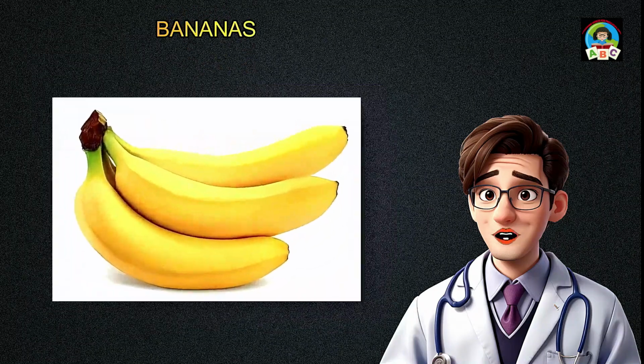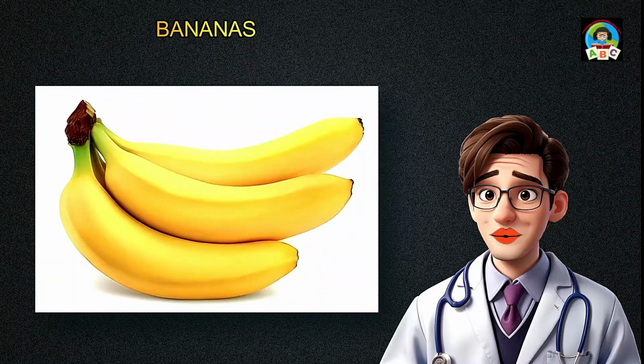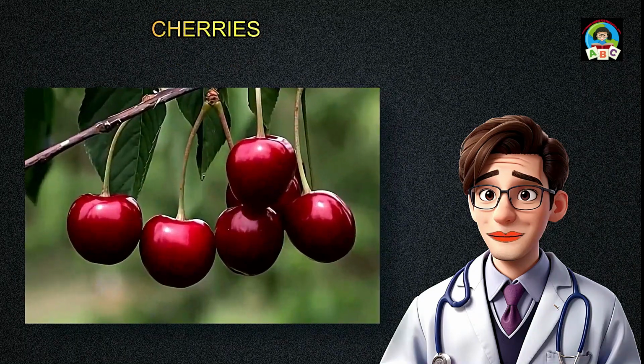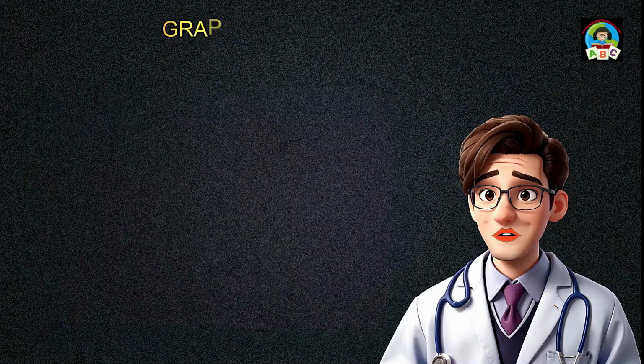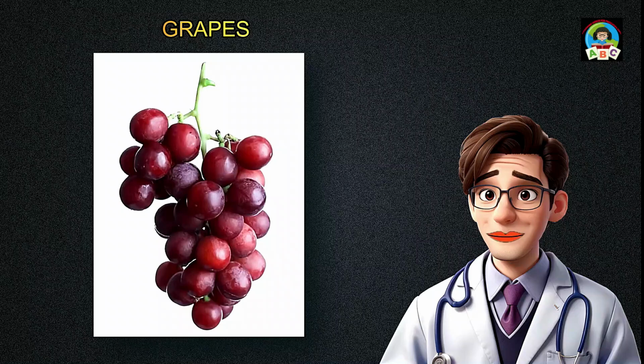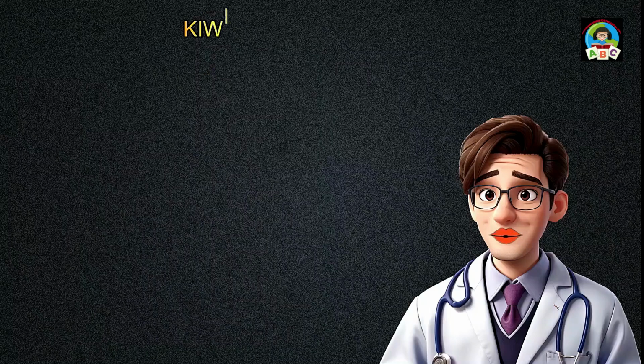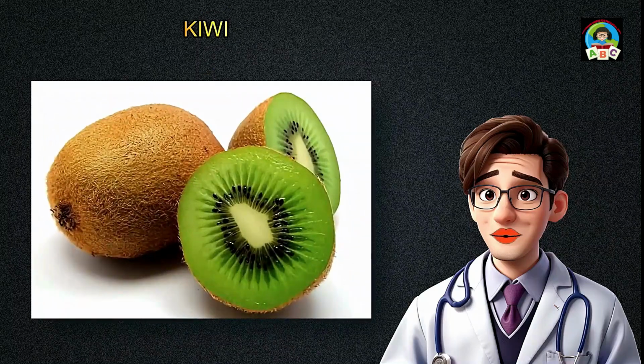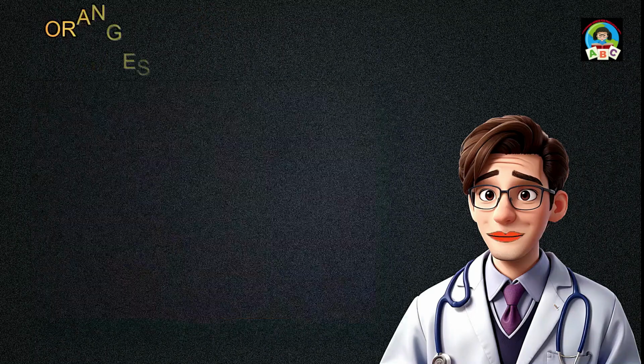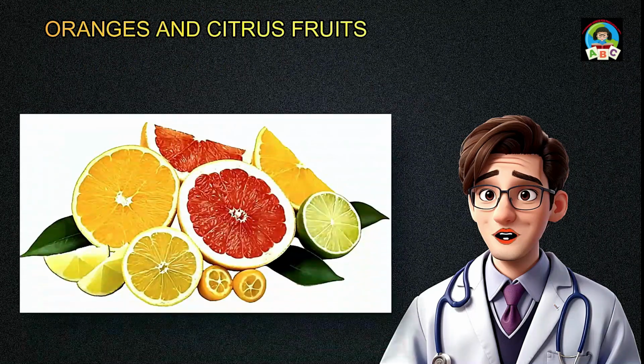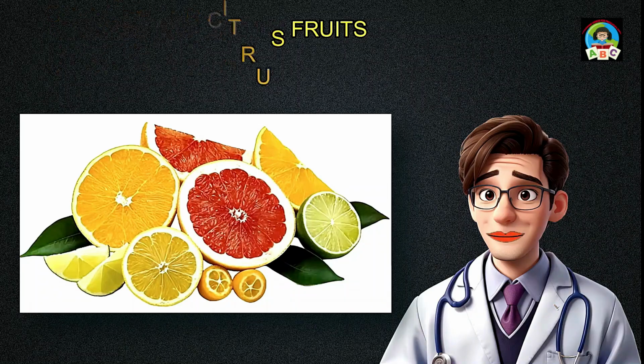Bananas, rich in potassium, help regulate blood pressure and support heart function. Cherries contain anthocyanins, which have antioxidant and anti-inflammatory properties. Grapes. Resveratrol, found in grapes, has antioxidant properties that may benefit the heart. Kiwi, a good source of vitamins C and K, potassium, and fiber, contributes to cardiovascular health. Oranges and citrus fruits, packed with vitamin C and fiber, may have positive effects on heart health.